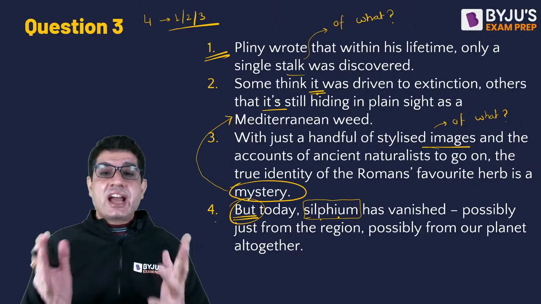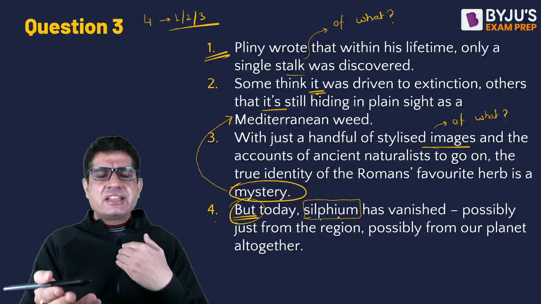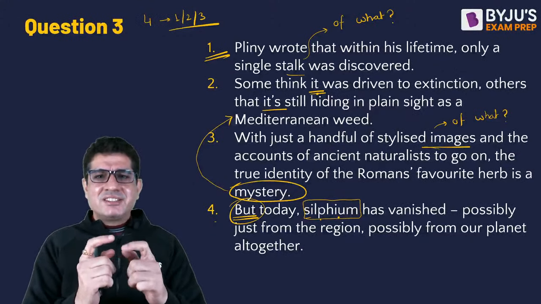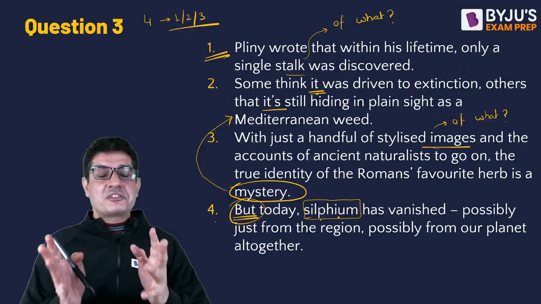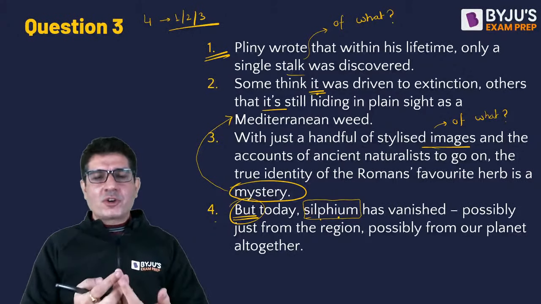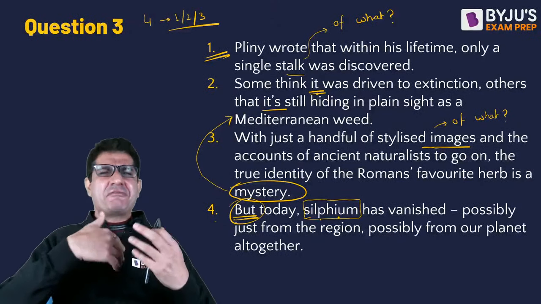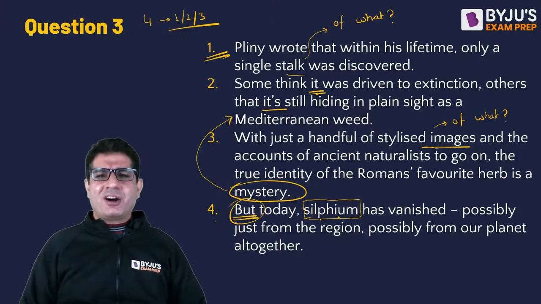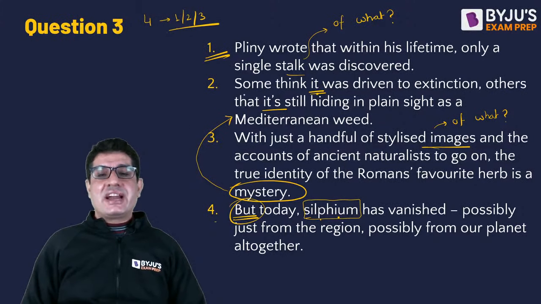So we don't know what happened. Some people think it is extinct, others say it is hiding in plain sight. That's a mystery. We don't know what happened, and there are such divergent views. There is a view that says it is not at all in existence, and there is a view that says that it is everywhere as a weed now. So that second sentence goes better with the idea of the mystery.